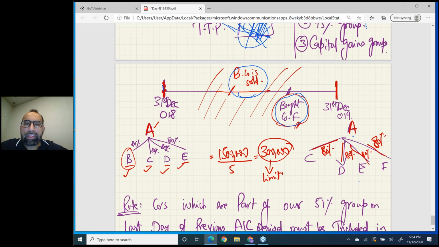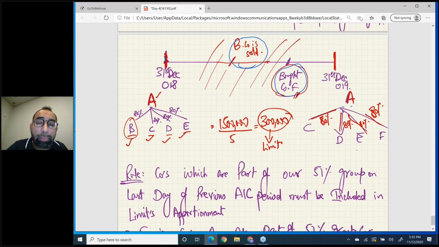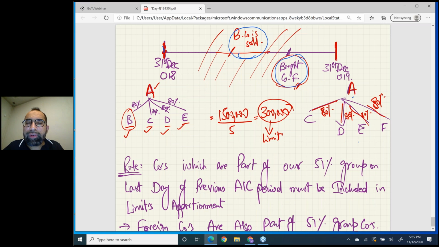Now the question is, during the year the group structure has changed. One company you have sold, and one company you have bought. Which companies are included for limit apportionment? Read the rule: companies which are part of our 51% group on the last day of the previous accounting period must be included in limit apportionment.